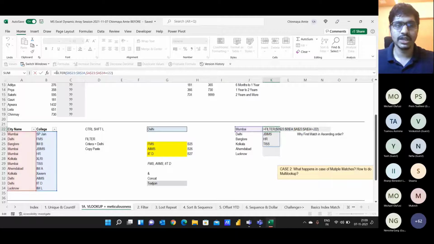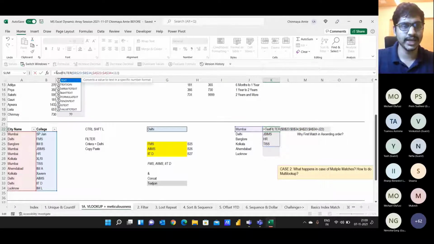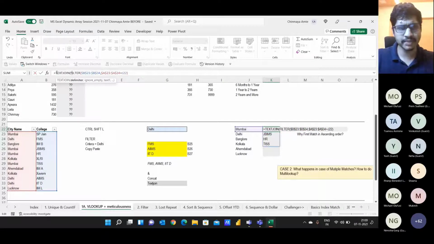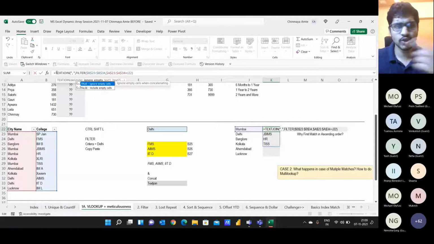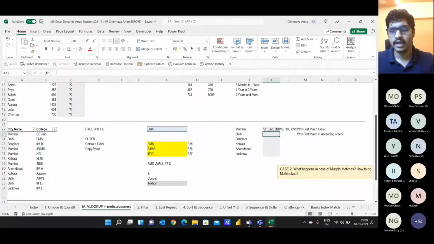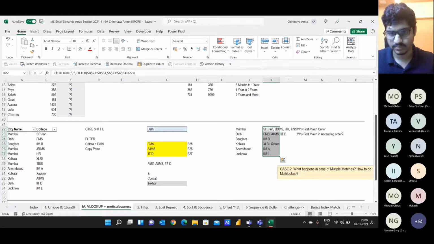So before the filter function, I'm using the concept of TEXTJOIN. So TEXTJOIN. What's my delimiter? It's comma. The second argument is optional, so not putting anything there, and just adding a comma and boom. And if you see, I have got all those, and then I'm just dragging the formula down.